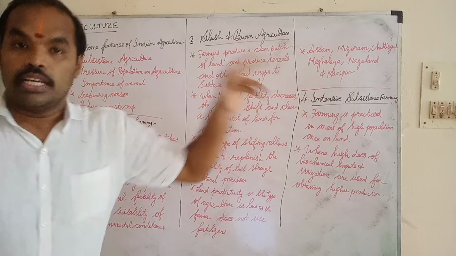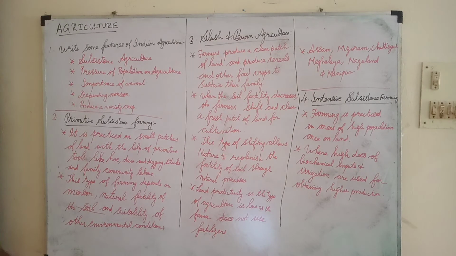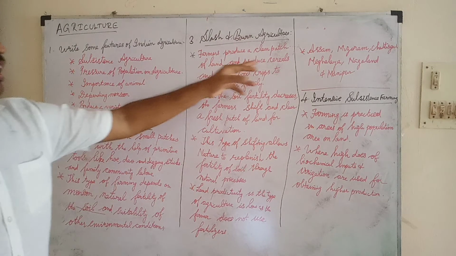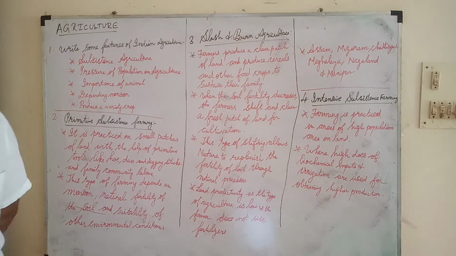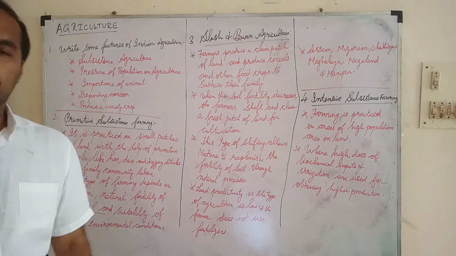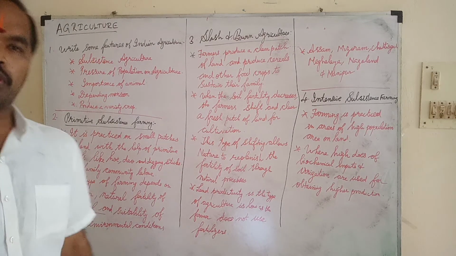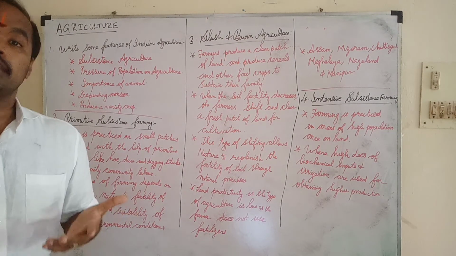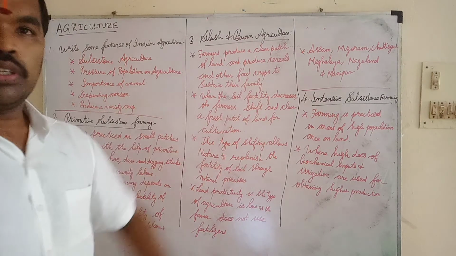The next is slash and burn agriculture. What do you mean by slash and burn agriculture? Farmers produce a clear patch of land and produce cereals and other food crops to sustain their family. That is, in slash and burn agriculture, farmers produce a clear patch of land. How do they define a clear patch of land? Because it will be producing cereals. Cereals is பருப்பு வகைகள், crop. So food crops, உணவு வகைகள்.